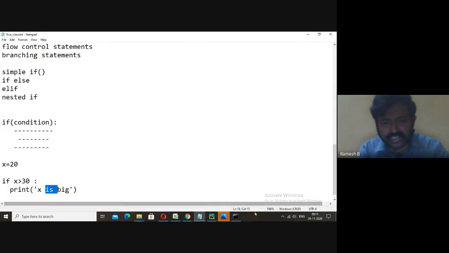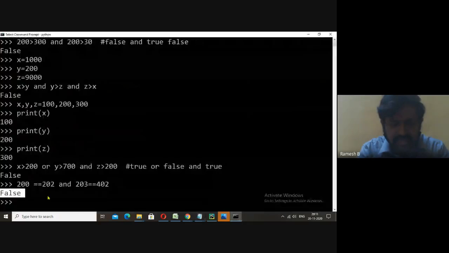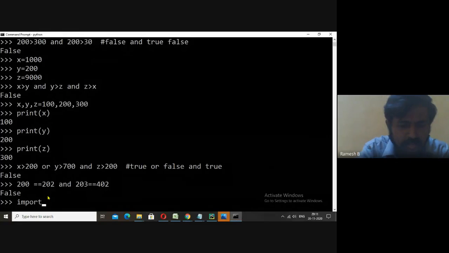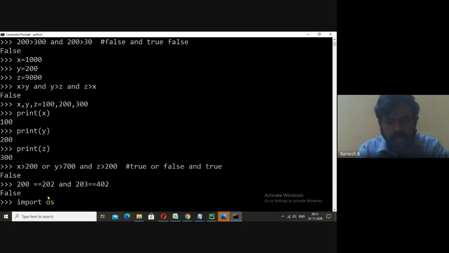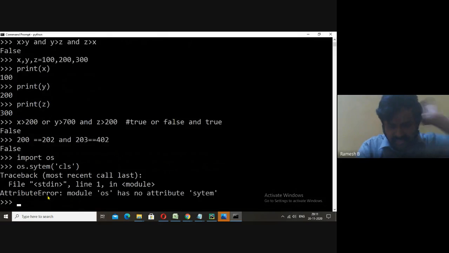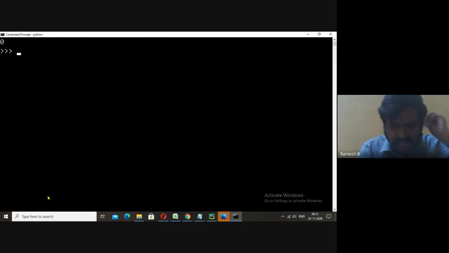Let me try to execute the same thing. Say I'll take x is equal to 20. If you want to clear the screen, I'll write import os, then os.system. System is a method. We need to pass cls for clearing the screen. Now if we must write if, brackets are optional, Usha.